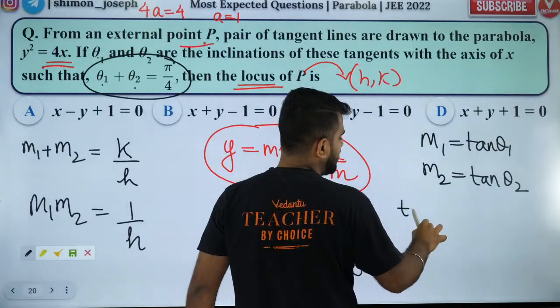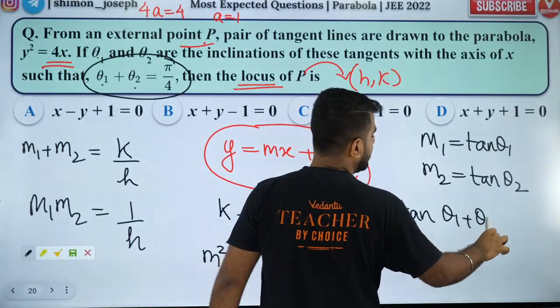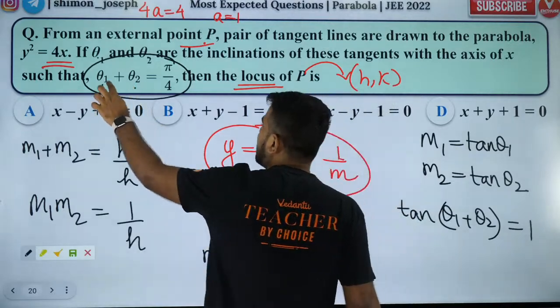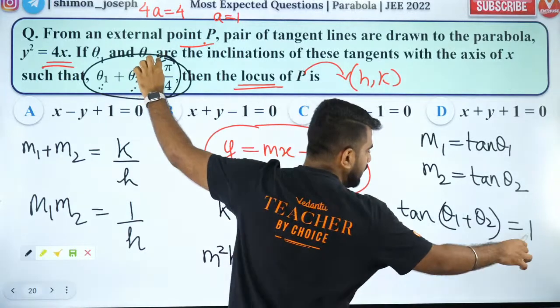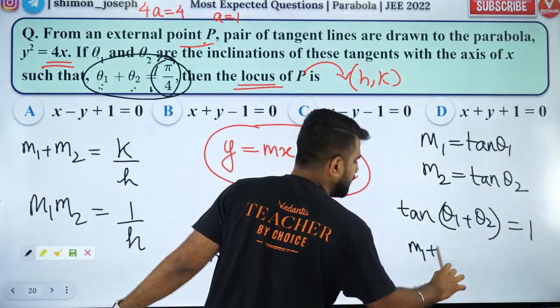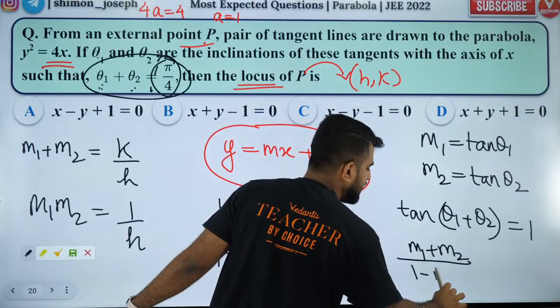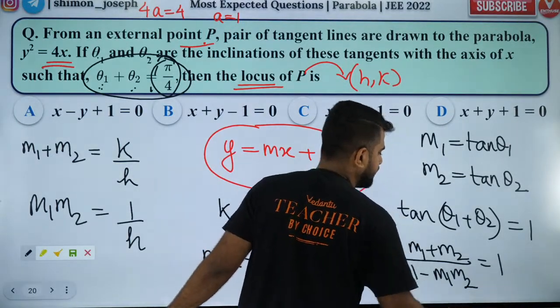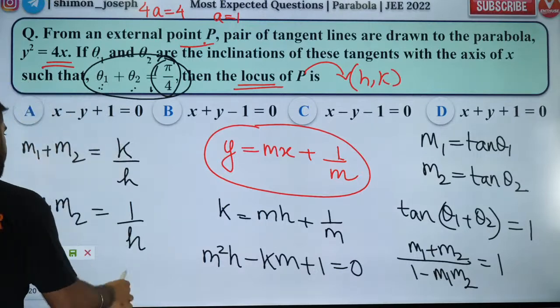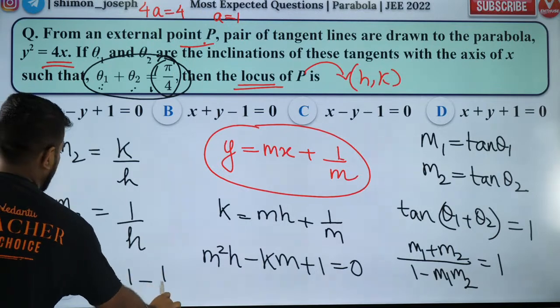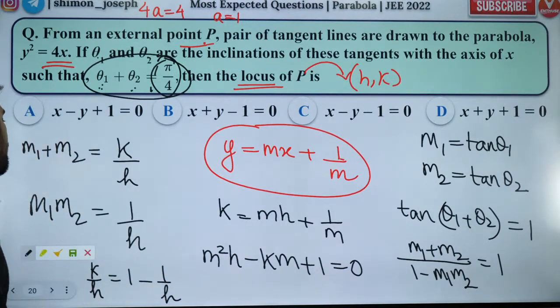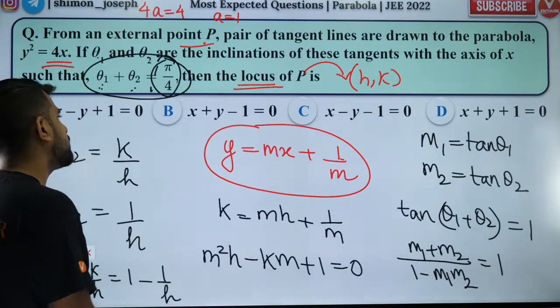So we know tan of theta 1 plus theta 2 is equal to tan pi by 4, and tan pi by 4 is 1. So I can write this as m1 plus m2 by 1 minus m1 m2 is equal to 1. So you will get m1 plus m2, which is k by h, is equal to 1 minus m1 m2, which is 1 by h. So you will get k is equal to h minus 1, that is y is equal to x minus 1. That's the answer: y is equal to x minus 1, which is option C.